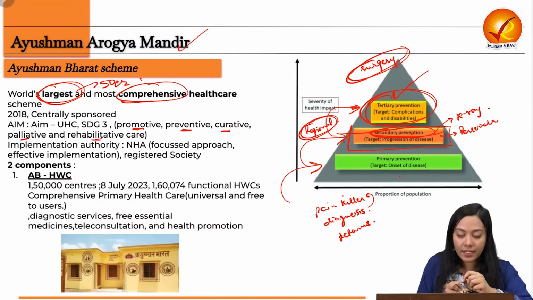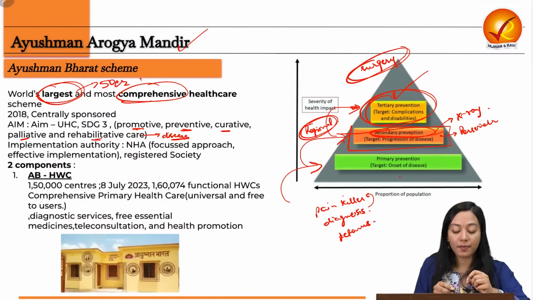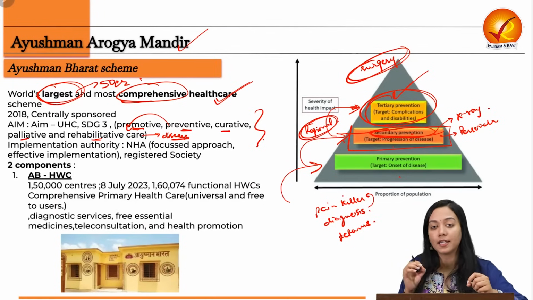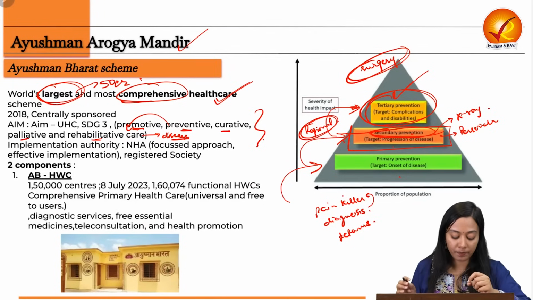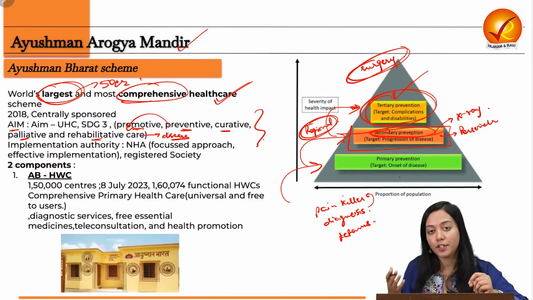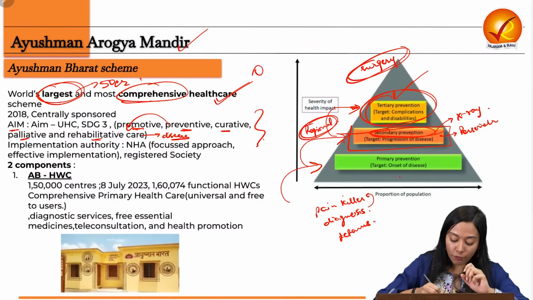And rehabilitative care, where a person who has recovered from a very fatal or a very serious acute disease will be given some rehabilitation in the form of physiotherapy, let's say. So these are the aims. This is what makes it the most comprehensive healthcare scheme and the largest in the world. Now, it essentially aims to provide universal healthcare coverage and also to decrease the out-of-pocket expenditure in India,